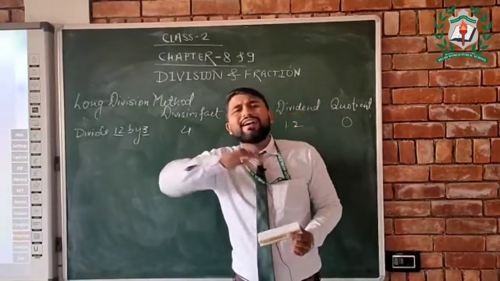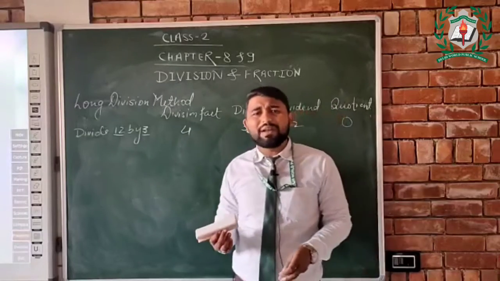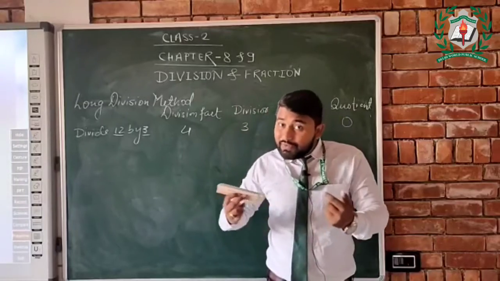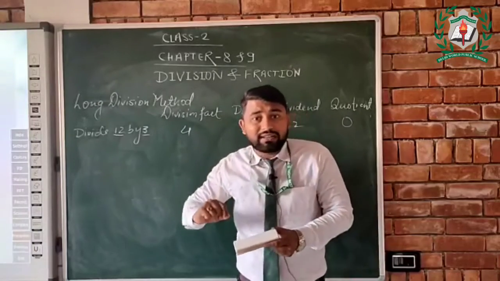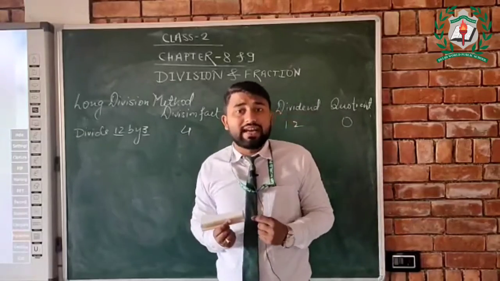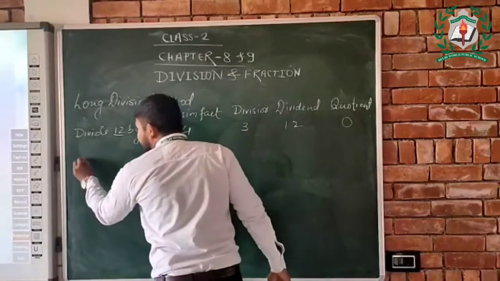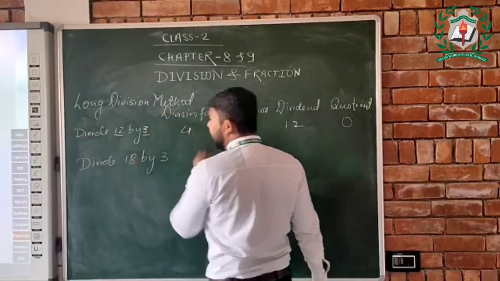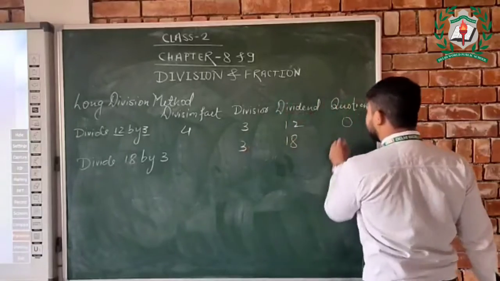If we talk about division in a word problem, it is very simple. For example, we are having 18 chocolates and there are 3 children. So we divide 18 chocolates among 3 children. अगर हमारे पास 18 चॉकलेट है और मुझे 3 चिल्ड्रन पे डिवाइड करना है, so how will we divide? It means divide 18 by 3.